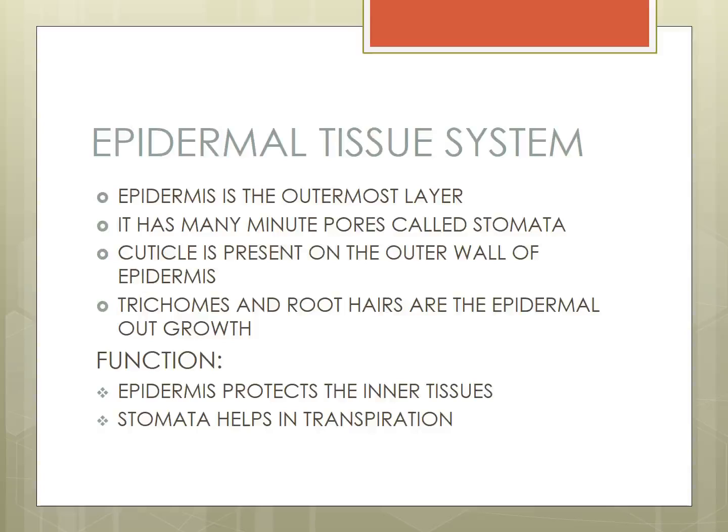What is epidermis? Epidermis is the outermost layer. Already we saw the picture. Epidermal means outer layer. The outermost layer is called epidermis.